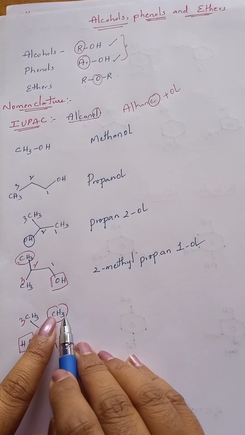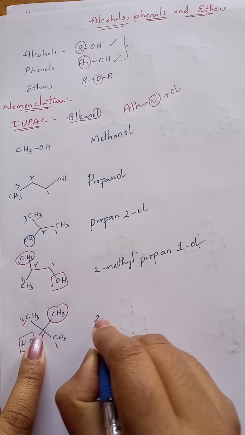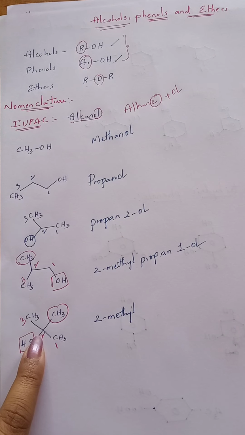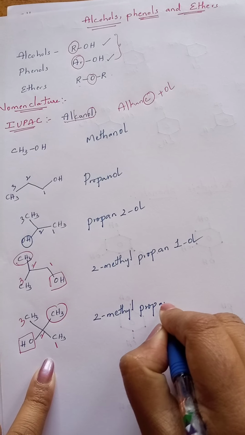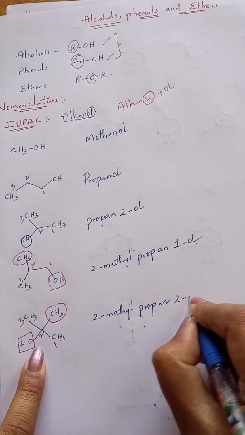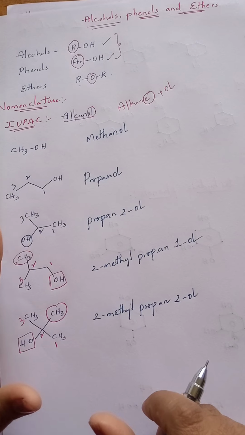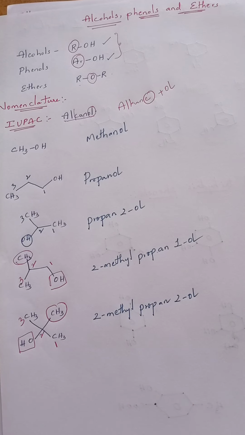This is methyl as a substituent. This methyl is located on the second carbon, so we call it 2-methyl. Three carbons are there in the parent chain, propane, and the OH is located on the second carbon, so we write it as 2-ol. 2-methylpropan-2-ol. Like this we can write IUPAC names for alcohols. Now we'll see phenols.